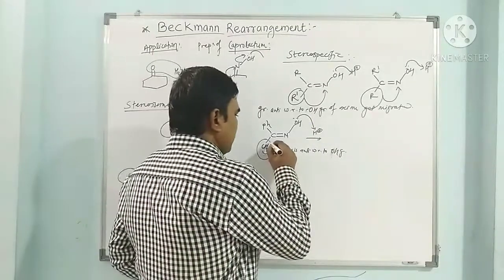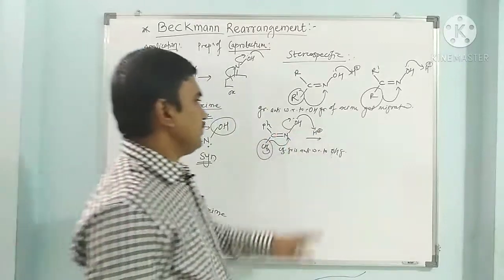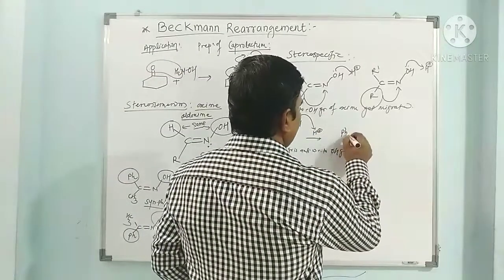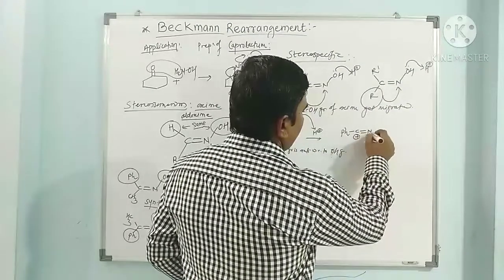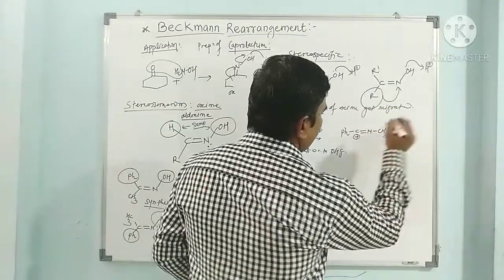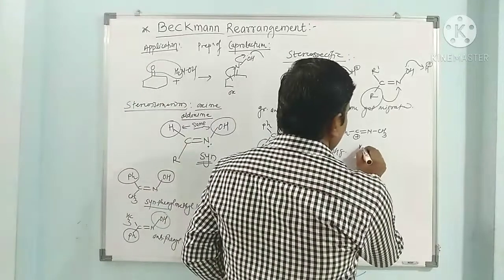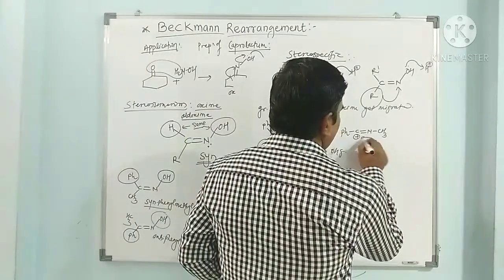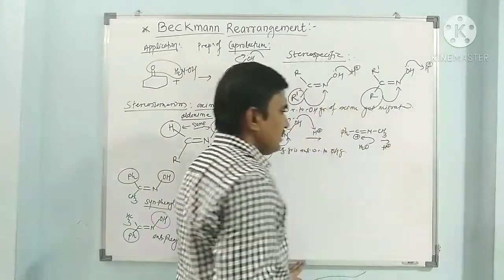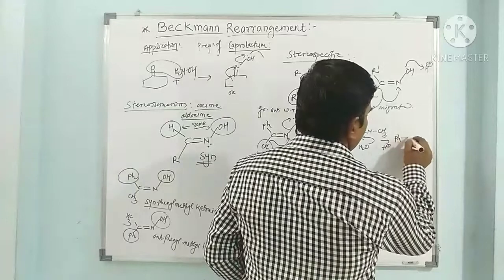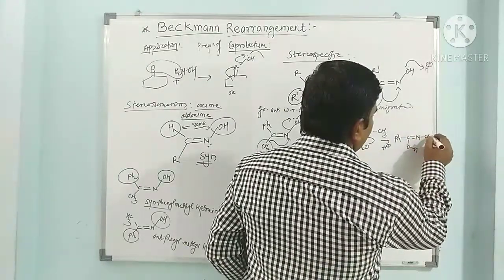So this gets migrated and this water molecule is lost and we get here PhC plus, double bond N, CH3. It undergoes hydrolysis and after deprotonation we get PhC(OH) double bond N CH3.